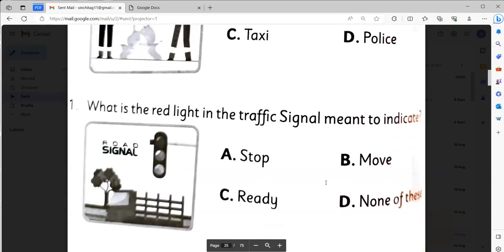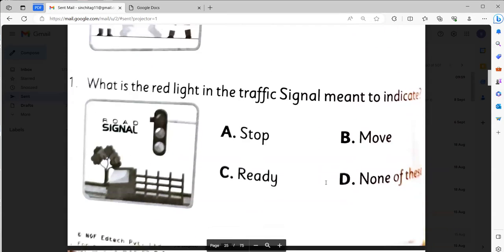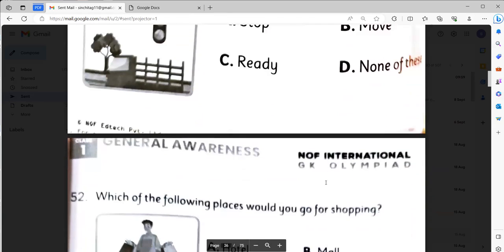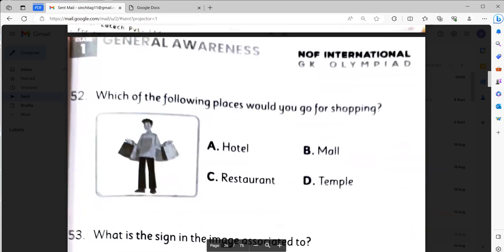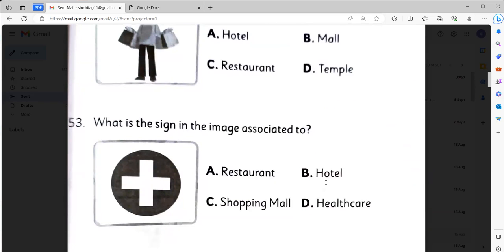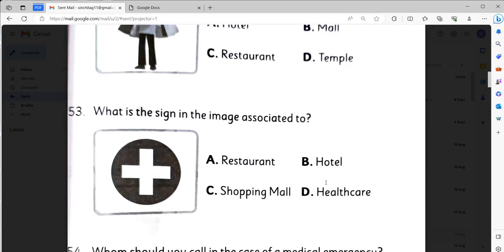Option B. What does the red light in the traffic signal indicate? Stop. Option A. Which of the following places would you go to for shopping? It will be mall. Option B. What is the sign in the image associated with? It is healthcare. Option number D.